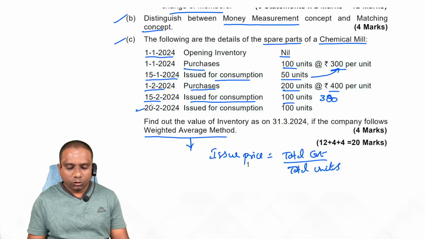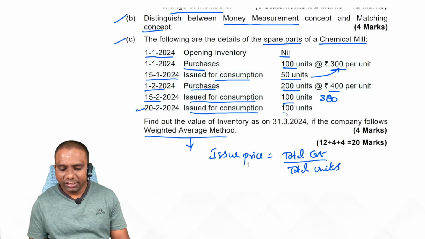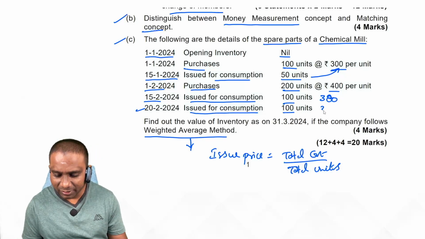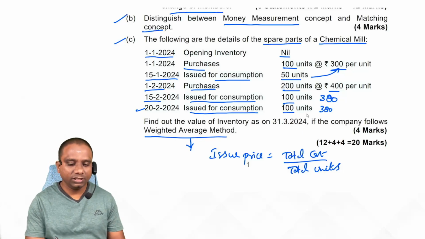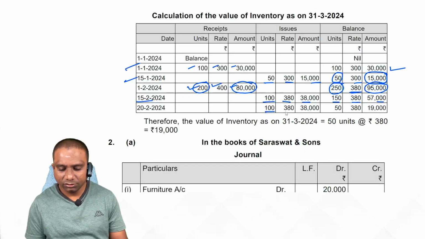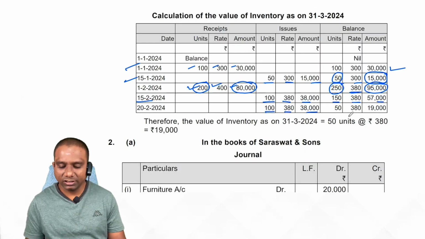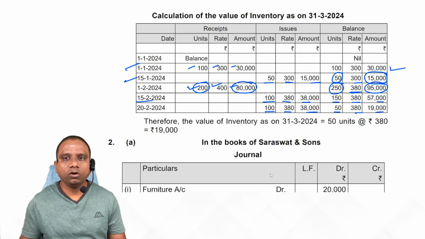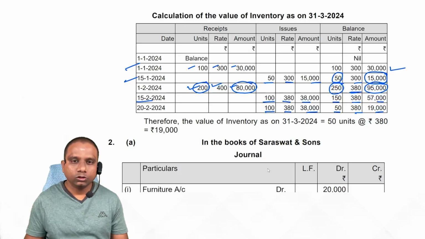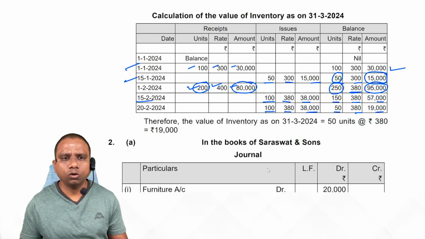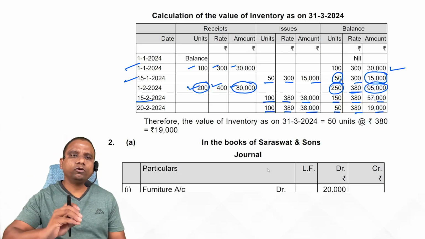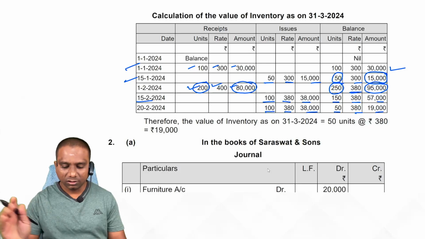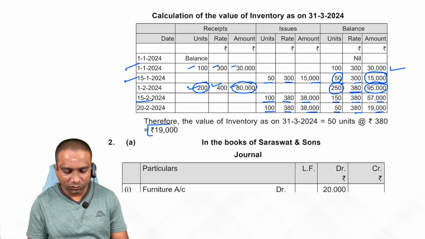Next one, 20/2. Issued for consumption again 100 units. Here also we consider the same price 380. Is it clear, students? So 100 units at 380, 38,000. Balance units left 50 at 380, 19,000. But at the time of writing the balance, be careful. So finally, how much is our closing stock? 50 units at rupees 380 each, total 19,000 rupees. This is our closing stock.